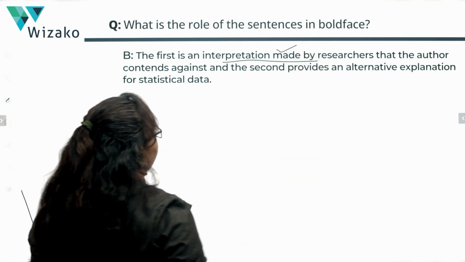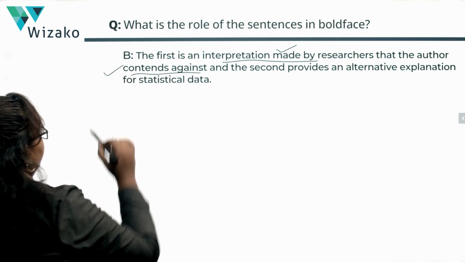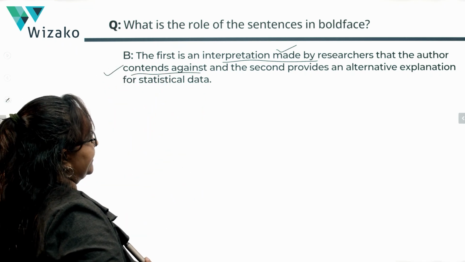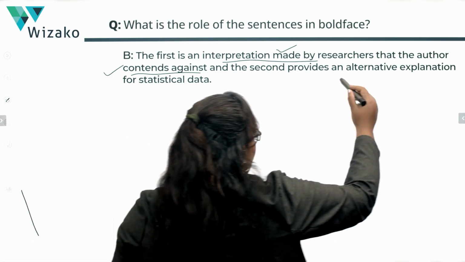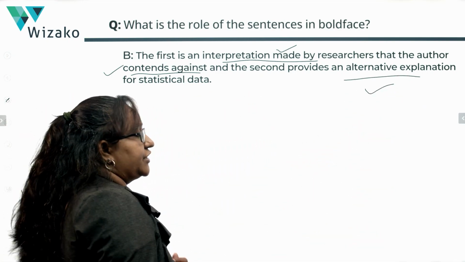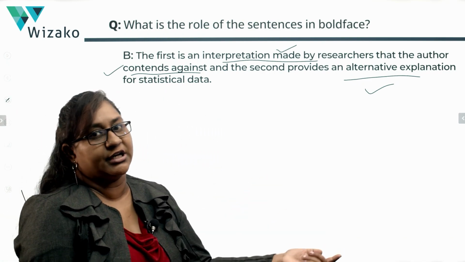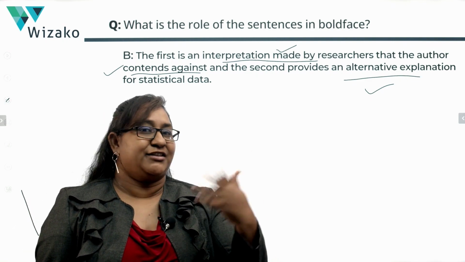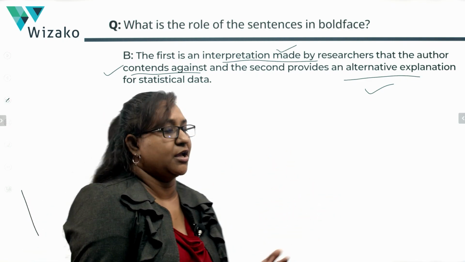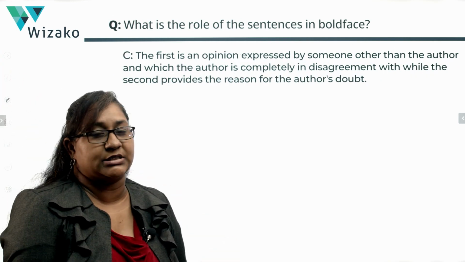The first is an interpretation made by researchers. Yeah, that is true. That the author contends against. Yes, the author does disagree with this statement, so he could say he contends against it. The second provides an alternative explanation. We just talked about how it's an alternative scenario, a hypothetical example, so you could call it an alternative explanation for statistical data. What statistical data? The very first sentence in the argument. So B kind of works, so we'll hold on to it. Let's check the other options.